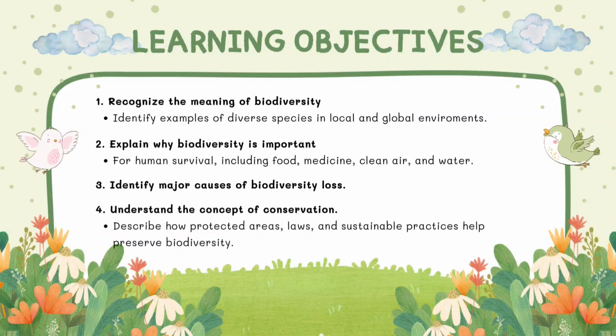Learning objectives. First, recognize the meaning of biodiversity. Identify examples of diverse species in local and global environments. Next, explain why biodiversity is important for human survival, including food, medicine, clean air, and water. Moreover, identify major causes of biodiversity loss. Lastly, understand the concept of conservation. Describe how protected areas, laws, and sustainable practices help preserve biodiversity.